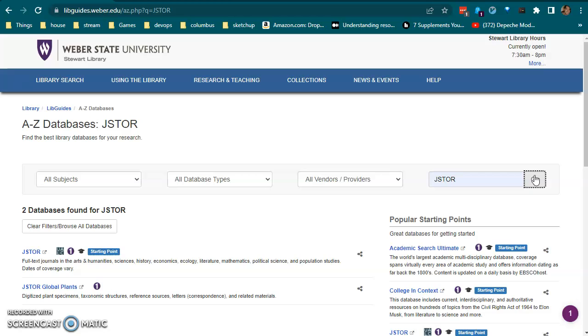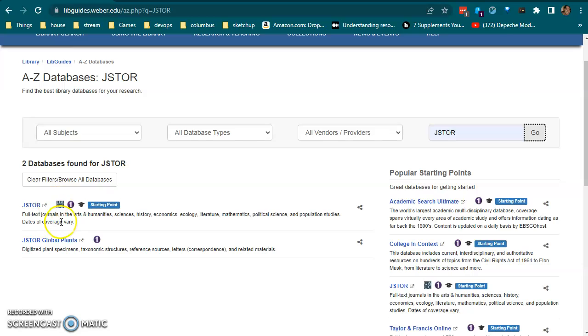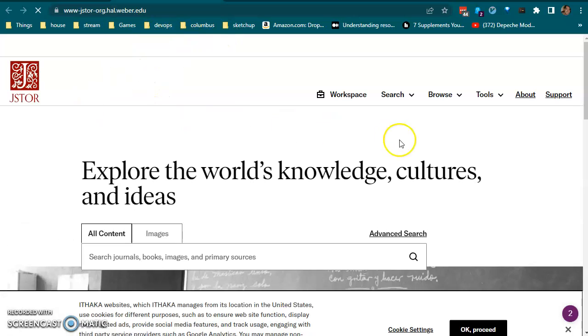So the reason I chose JSTOR rather than any other type of database is because all of the journals include the full archival run. So what that means is a lot of other databases will give you an abstract or a quick overview or a summary of the journal and then have you click to be directed to the full journal article, which a lot of times takes you to a new database or completely directs you to a completely different website that's not even on a database. And today, for the purpose of this assignment, I did not want to do that, so I chose JSTOR, for all the journal articles are on here in full.